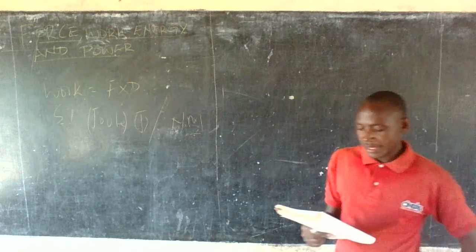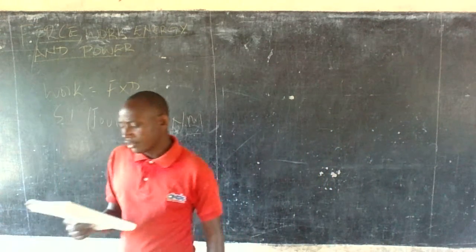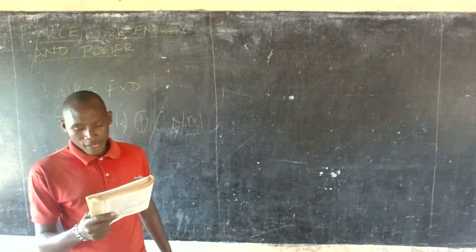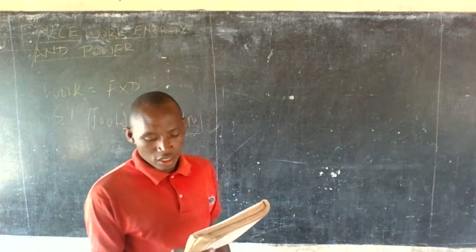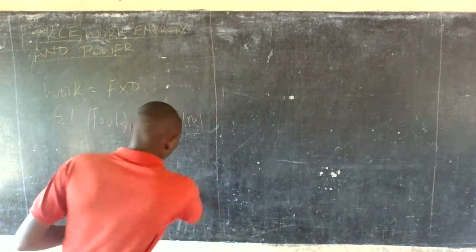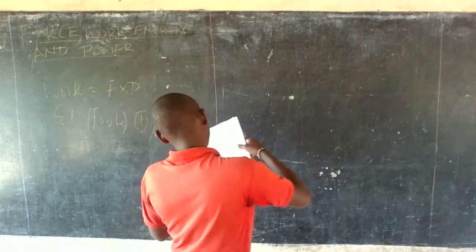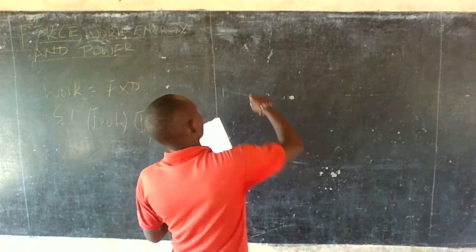Example 1: calculate the work done by a stone mason in lifting a stone of mass 15 kg through a height of 2 meters. Here you are told to calculate the work done.